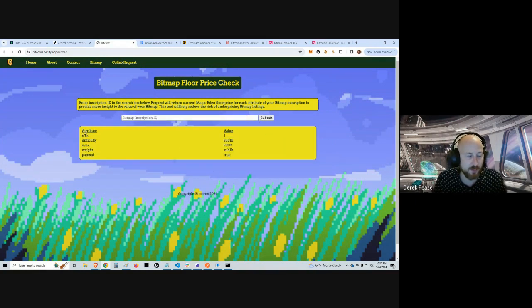And it brings in the attributes from the Magic Eden API. These are the specific traits, and these are the values of the traits. So my next step going forward will be to bring in another call to bring in the floor price, and then I'll have attribute value, and then it will list the floor price for each trait, and it'll be a different floor price for each trait.